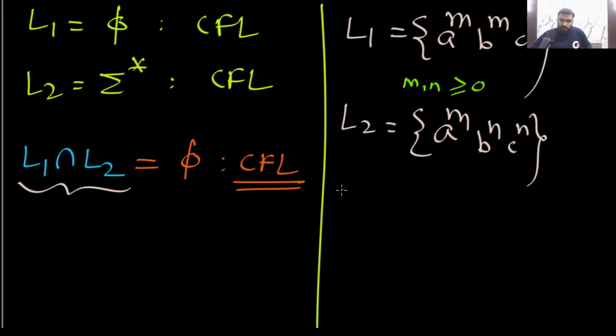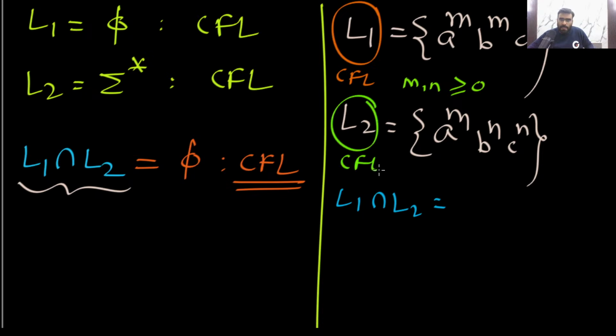So what will be their intersection? L1 is also CFL, and L2 is also CFL. But what about their intersection? Their intersection will be A power N, B power N, C power N. Here you can see this intersection is not CFL.